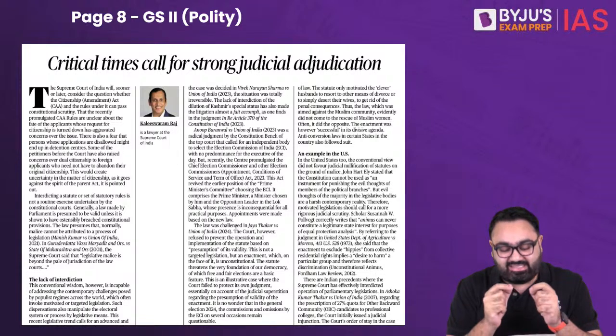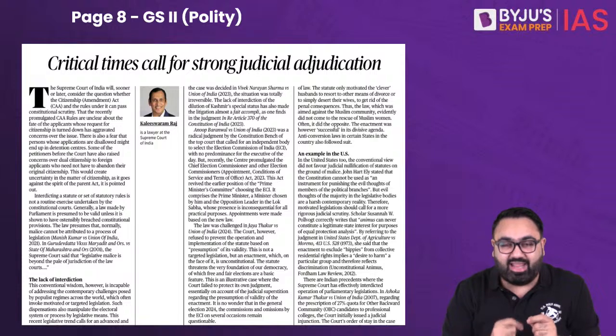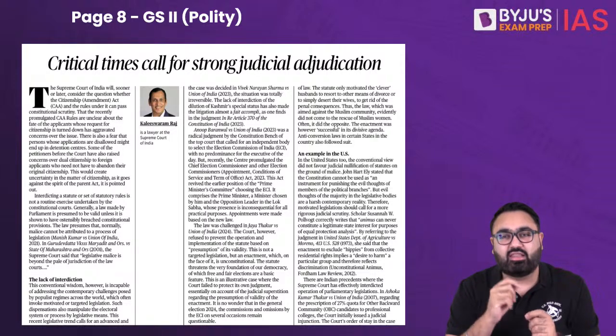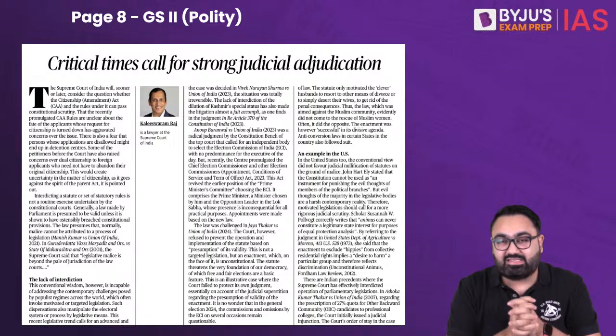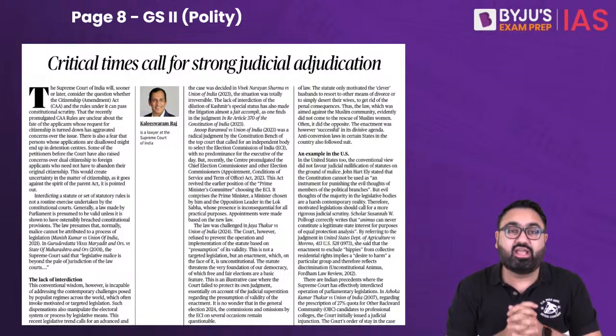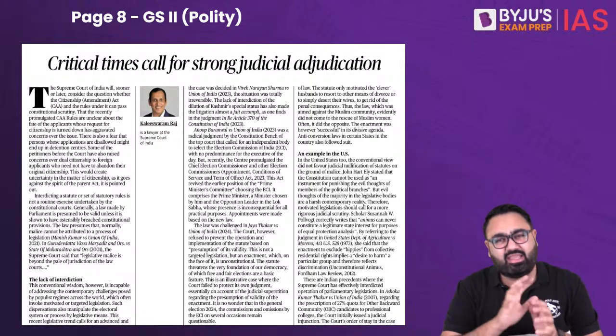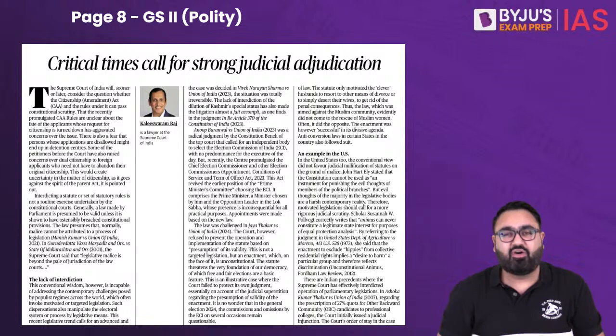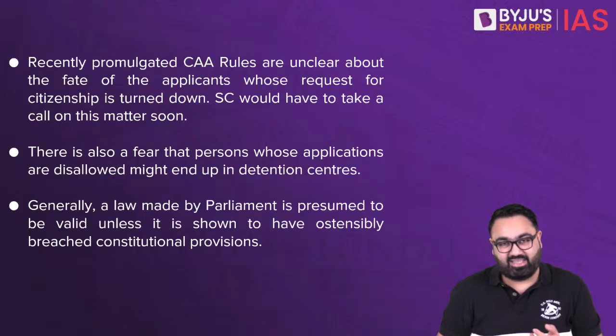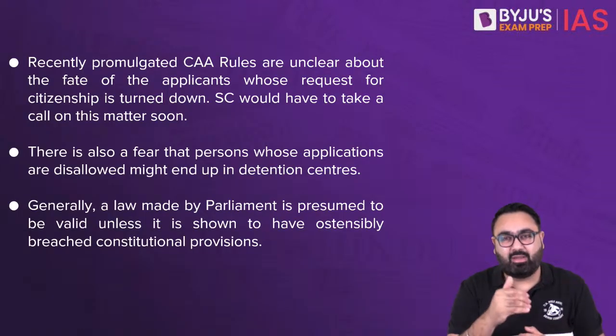He says that in such a situation, when the legislature does not understand their responsibility, when the legislature is not making inclusive laws, it becomes a responsibility of the judiciary then to come up and ensure that they put a stop on this. He says that the Supreme Court has not been doing this in the past, and he gives multiple examples. The first example he gives is the Citizenship Amendment Act.